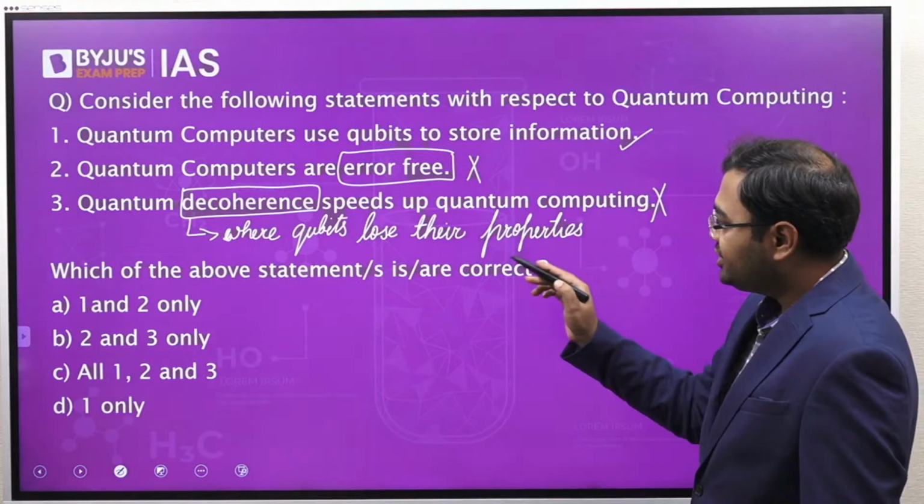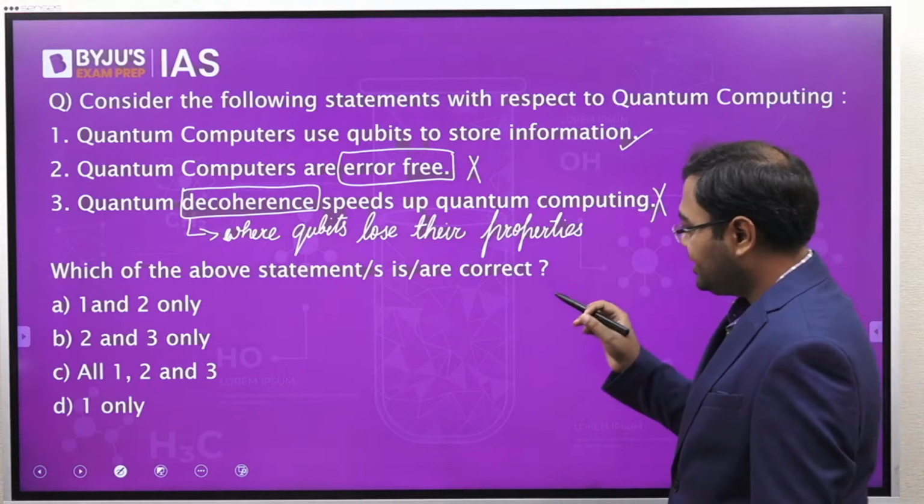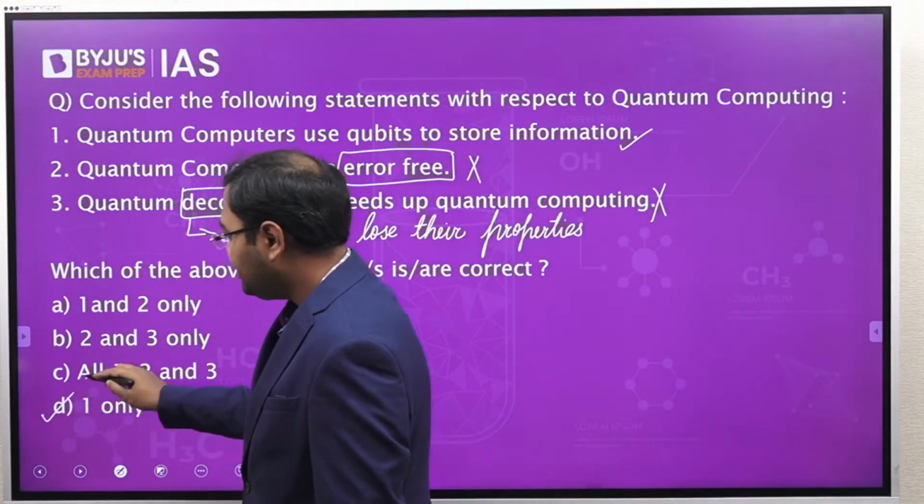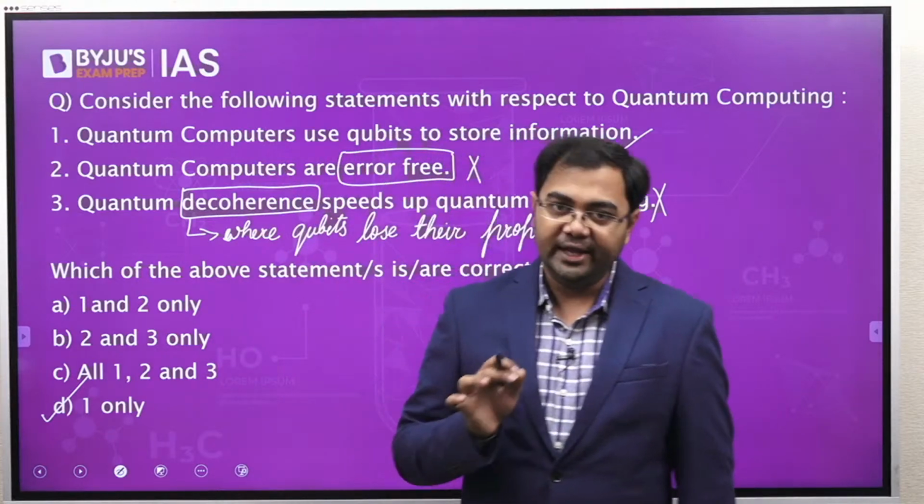So we have been asked which of the following statements is or are correct. There is only one statement which is correct, that is the first statement. So the correct answer here will be one only.